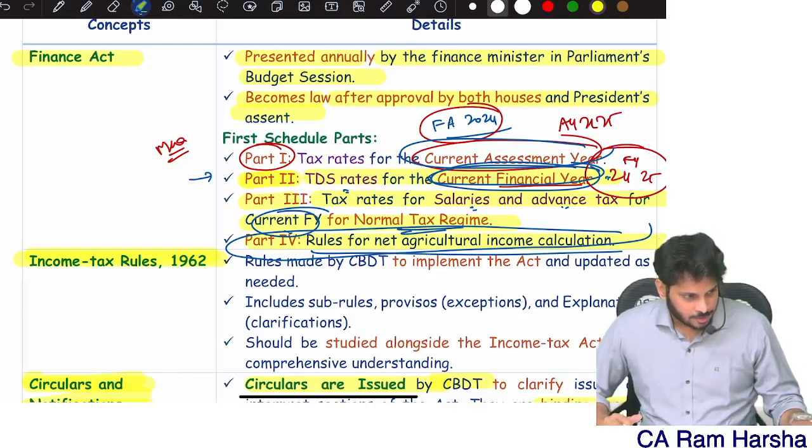Balancing figure is the normal income, so first the basic exemption is used there. If you still have a limit, then use it with 111A, 112, 112A, as the case may be. First I will use it with 111A, then with 112 if I have 112, then with 112A. That's the structure I need to follow. Remember the order also. First 111A, then if I still have limit, 112A.